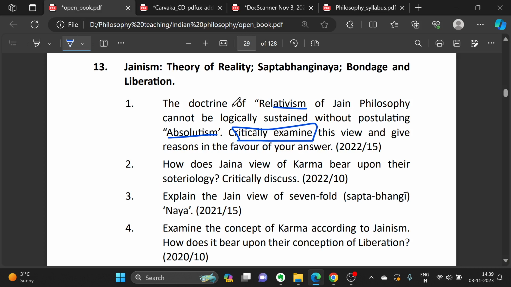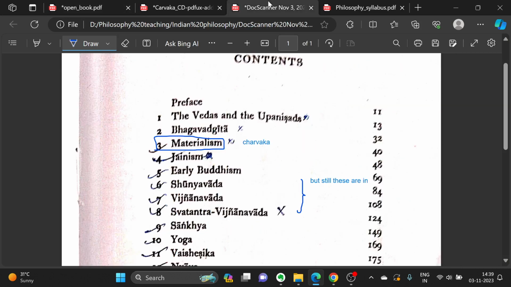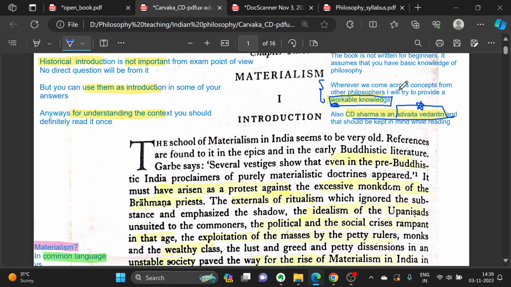So they are asking for criticism of Jainism, and you will have to criticize it using the viewpoints of Shankaracharya, which are given in this book. They have never asked about criticism of Advait Vedanta. I don't know the viewpoint of the UPSC examiners, but maybe the viewpoint of academics as a whole is that Advait Vedanta is the position they would be following. So you should keep this in mind.